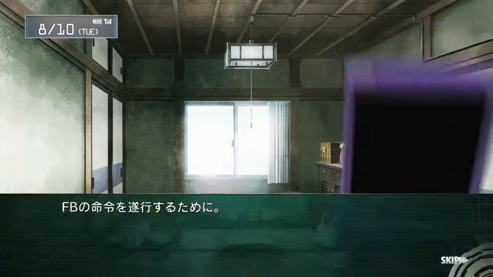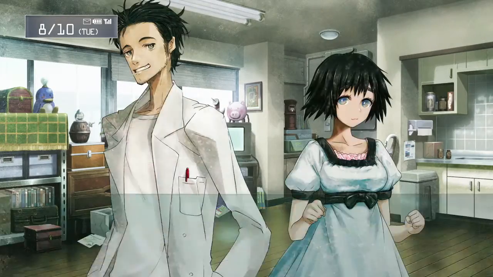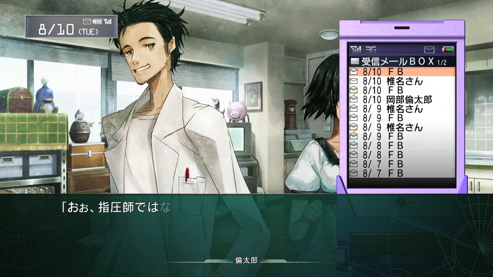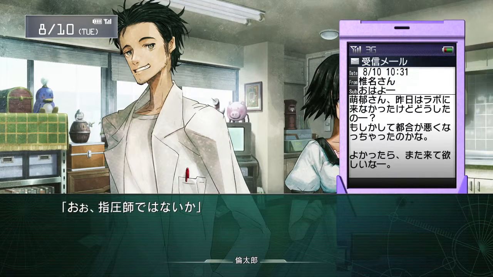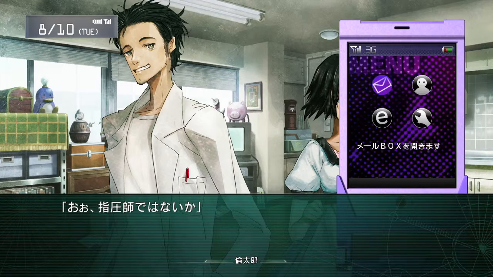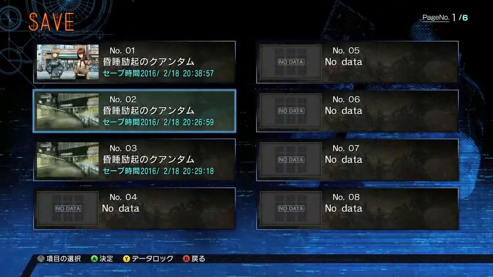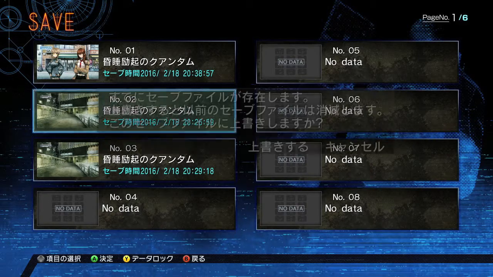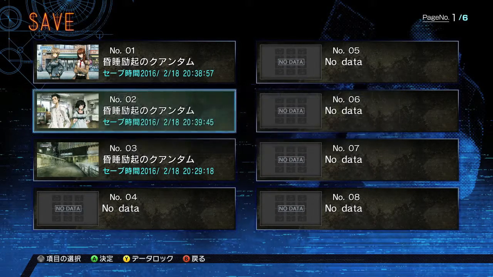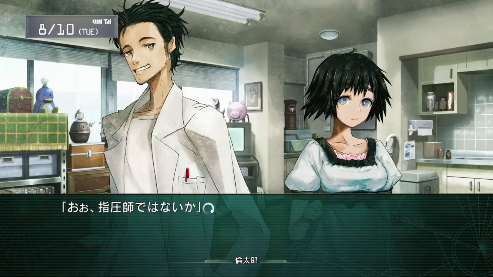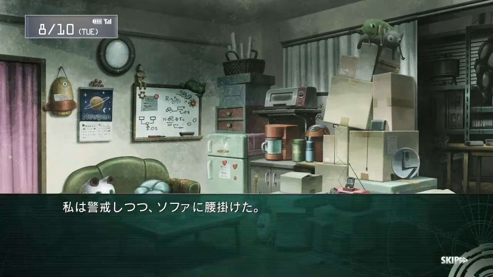You get a text right here that you can't answer right away, so what you want to do is keep playing until you get control of your phone again. Open up your phone, and as you can see, it's going to be the second option. So your second most recent text message is going to be the unread one. As soon as you read it, you want to make a save in slot number 2.